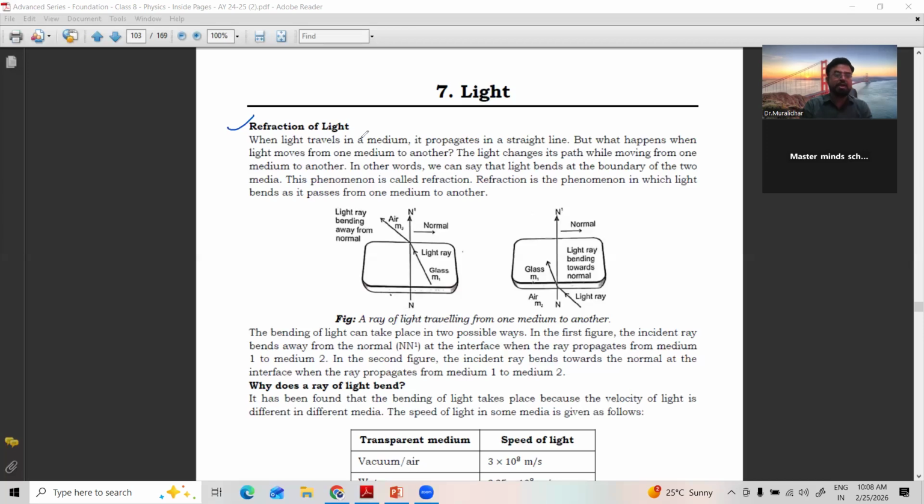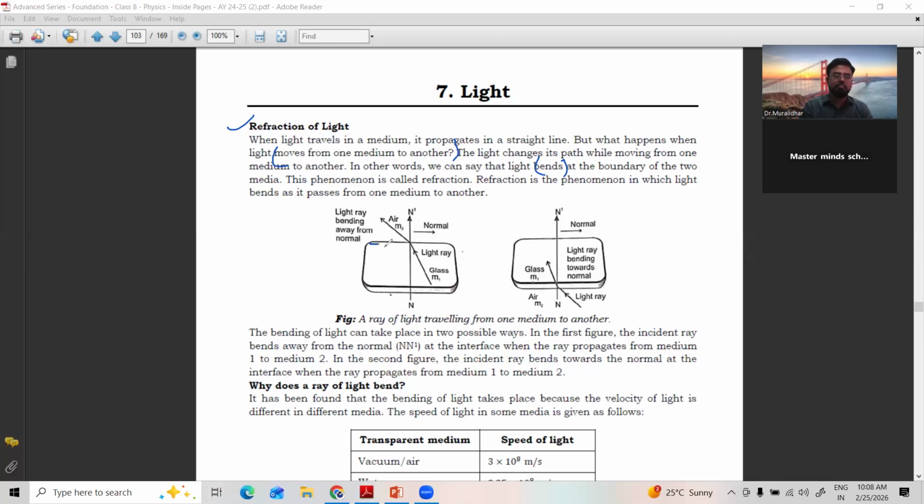When light travels in a medium, it propagates in a straight line. But what happens when the light moves from one medium to another? There are two mediums. The light changes its path while moving from one medium to another. In other words, we can say the light bends at the boundary of the two media.